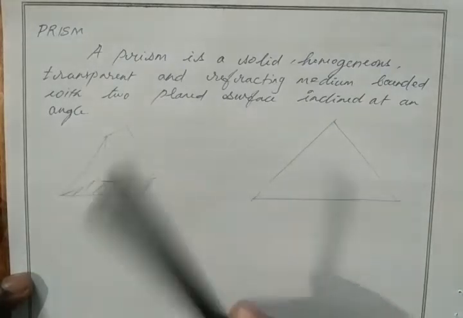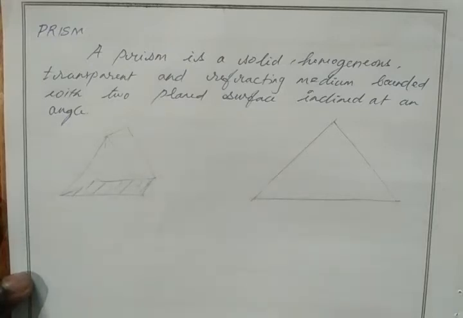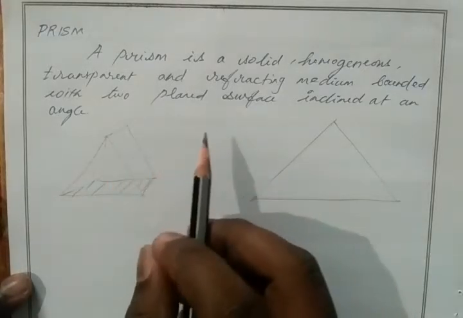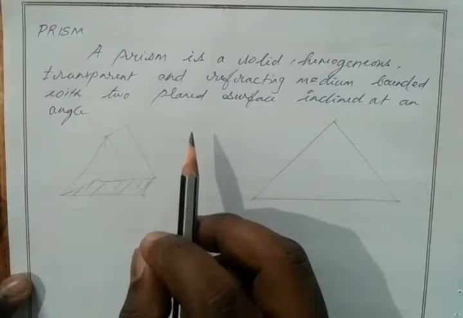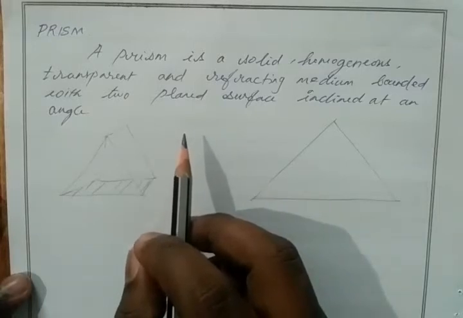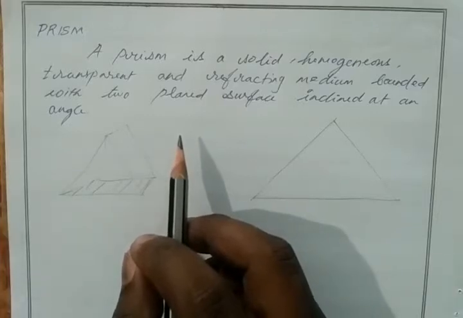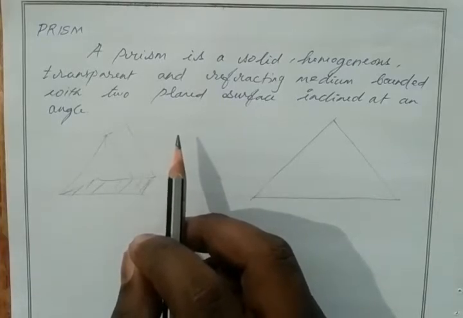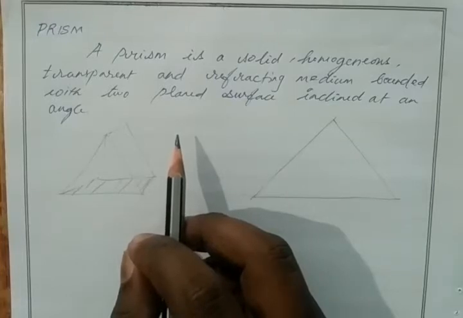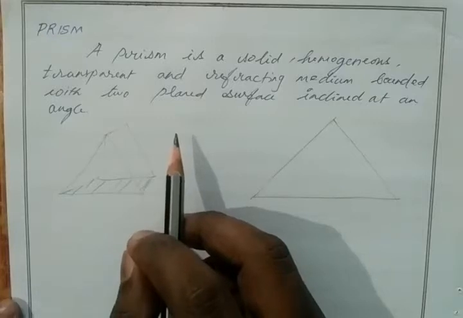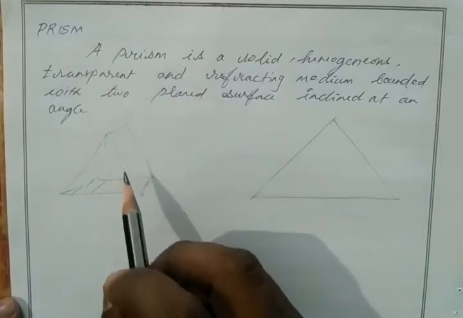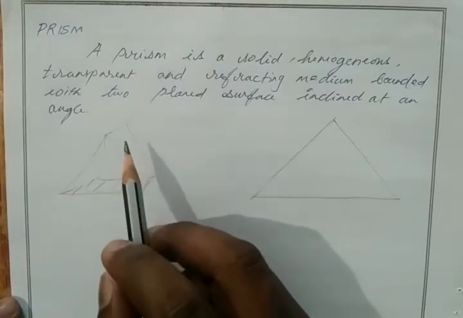Okay, it is a solid, homogeneous, same material, transparent as well as refracting medium bounded with two plane surfaces. So prism is a refracting medium, not a reflecting medium. The only reflecting medium which we see in day to day life is the mirror, which we use to see ourselves, or the mirrors in car, bike, like that. Those mirrors are able to reflect the light. Lens as well as prism only refract the light.